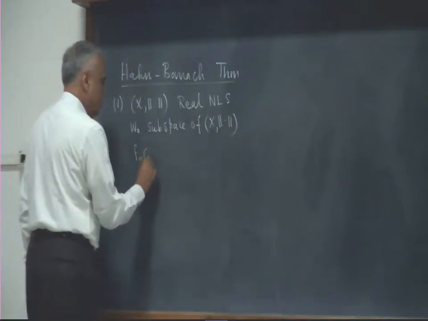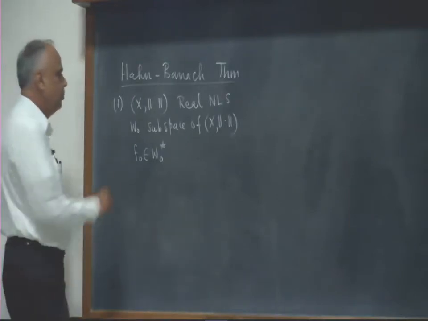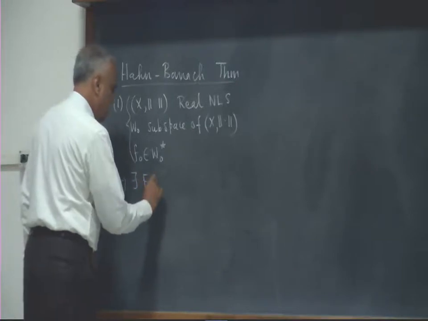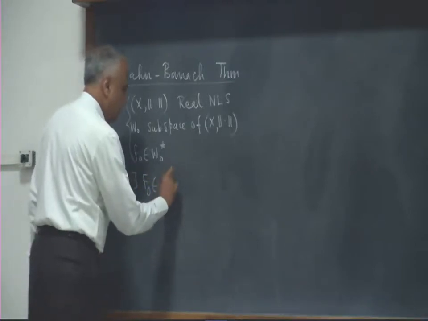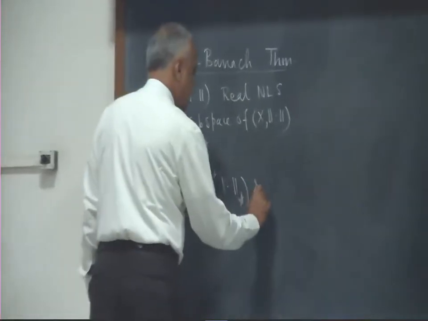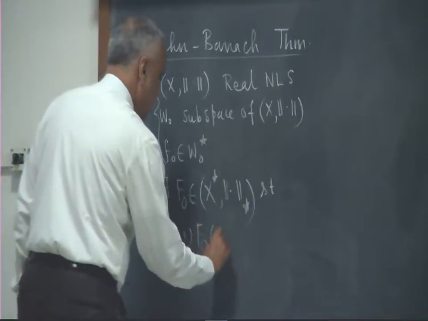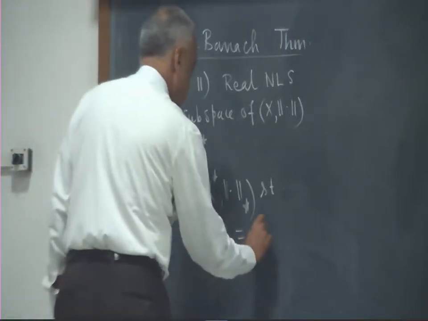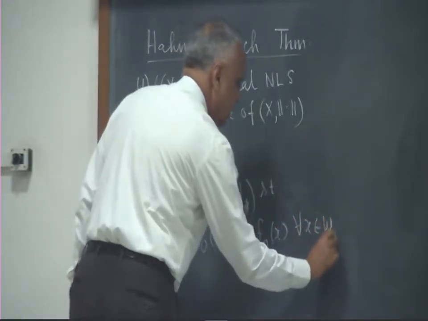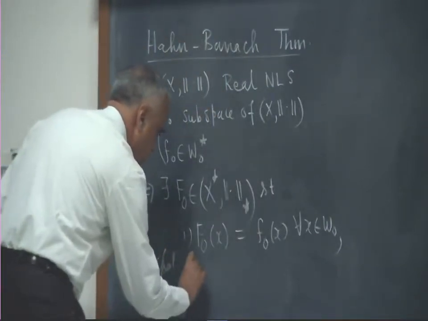f naught a bounded linear functional on W naught, implies there exists a functional F on the whole space such that F is an extension, F of x is equal to little f naught of x for every x in W naught, and the norms are maintained.